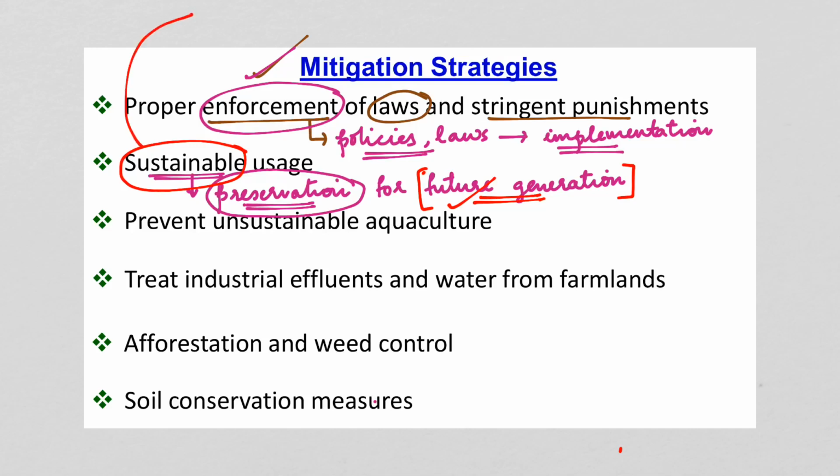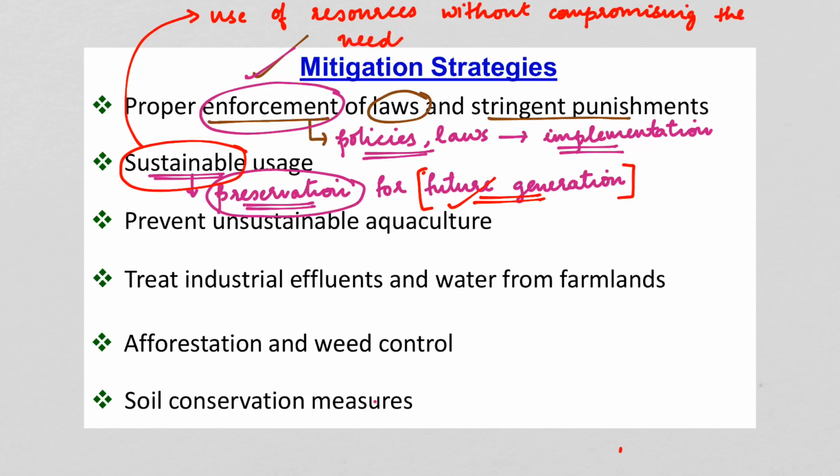So, if we put sustainability into a proper definition, it will be that the use of resources taking care of the needs for the future, or the use of resources in a way that the needs of the future generation are not compromised. So, I will just write down: the use of resources without compromising the needs of the future generation. Okay, so this is called sustainability.